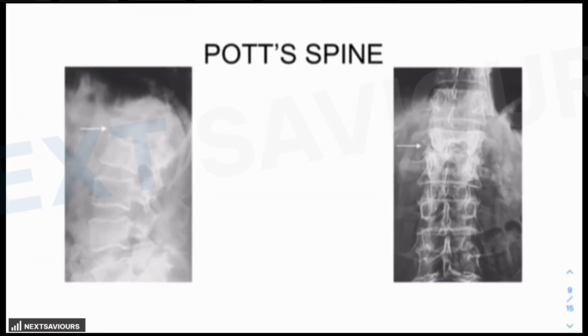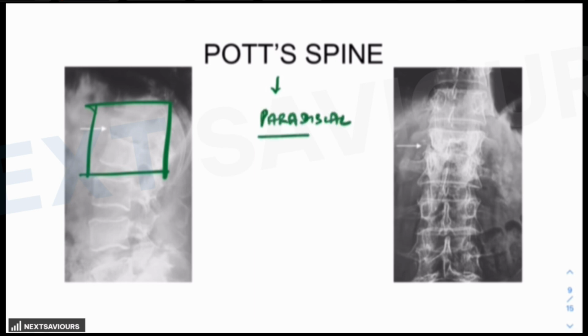Now, how to compare it with Pott's spine? How will you identify the X-ray of the tuberculosis of the spine? You see, in case of tuberculosis of the spine, there will be a single level spondylodiscitis. You know, the most common type of the Pott's spine is paradiscal. This is something that you already are aware of. Para means adjacent to, discal means intervertebral disc.